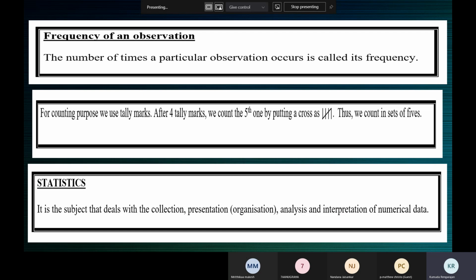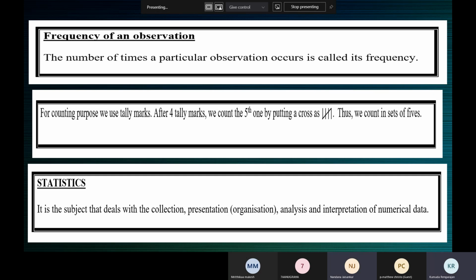Ma'am, we can also write 45 as 9 and 5. Yes, Nandana.